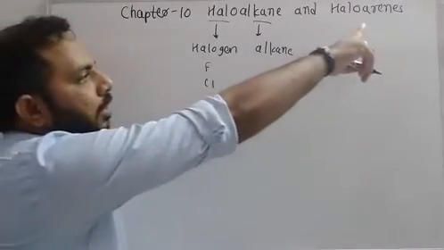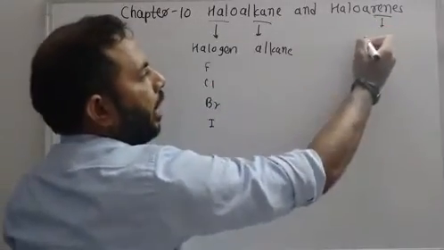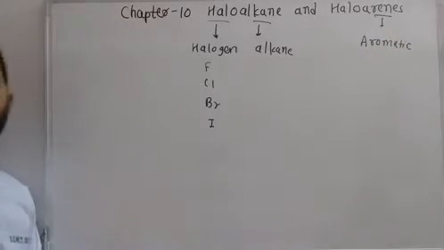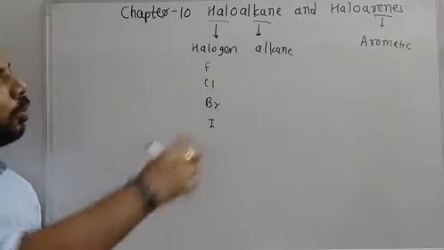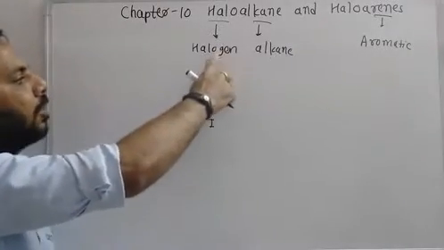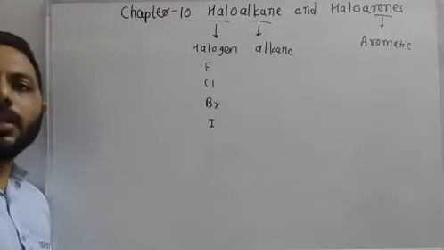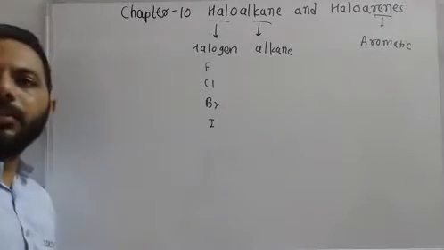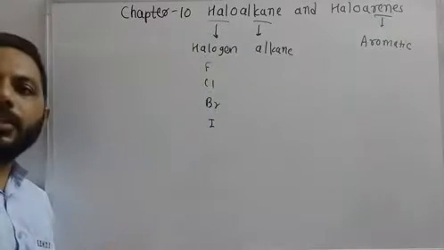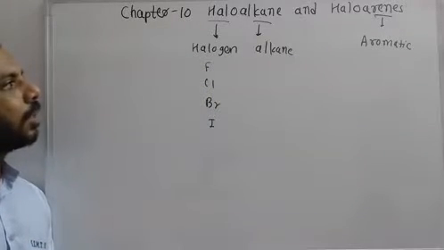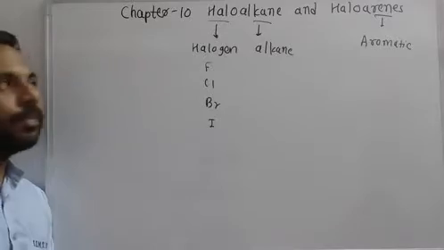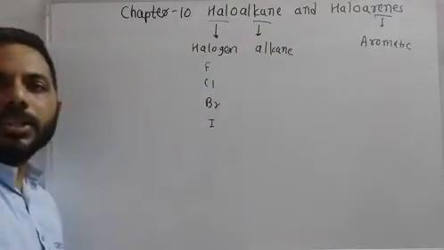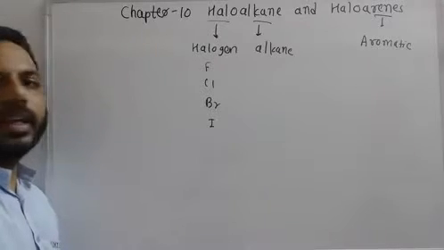In the same way, haloarenes means an aromatic ring, aromatic structure. So we can say that those alkanes which have halogen in their structure are known as haloalkanes. Same way, those arenes or aromatic rings which have halogens in their structure are known as haloarenes. So the moral of the story is, alkanes or arenes containing halogens in their structure are known as haloalkanes and haloarenes.